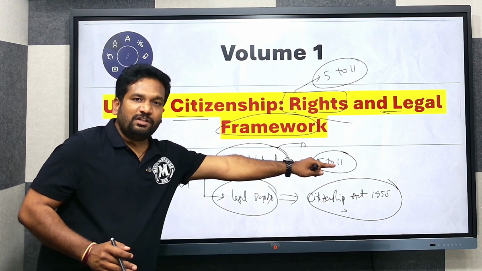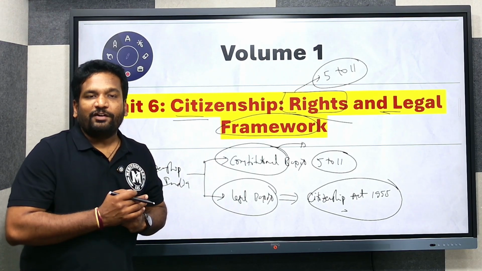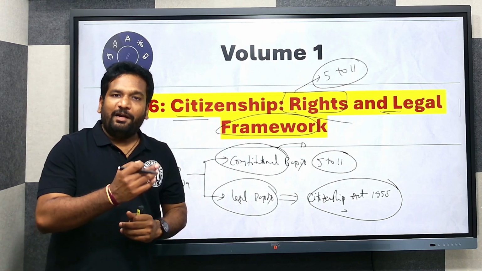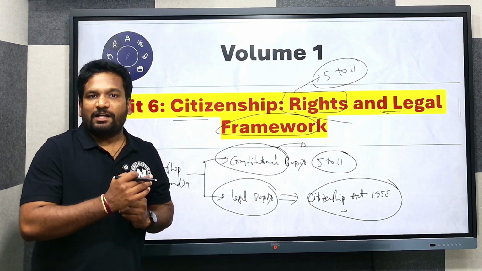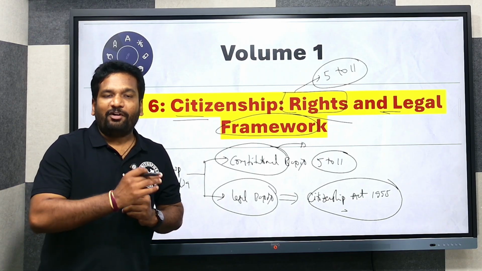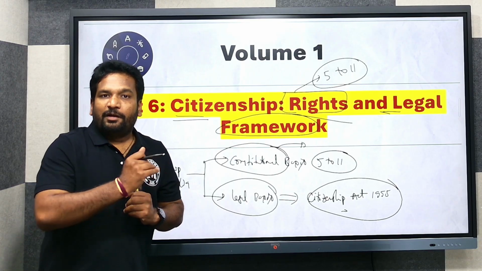As part of these provisions, a special provision was made which dealt with future periods. Every time amending the Constitution for citizenship rules and norms is not appropriate, so that power has to be vested with the Parliament, the Union, India's legislature.